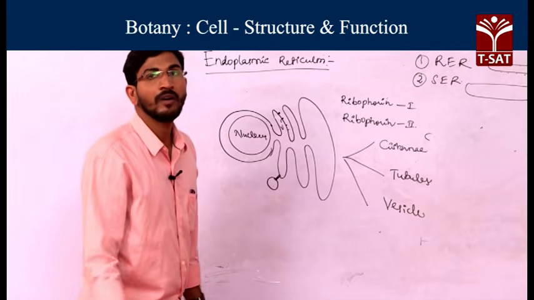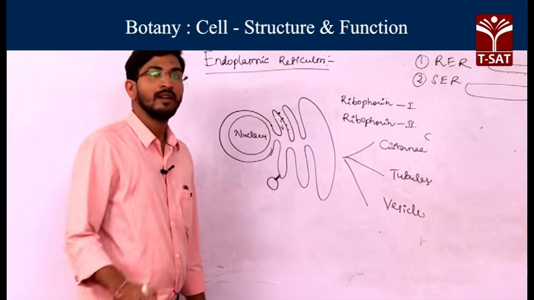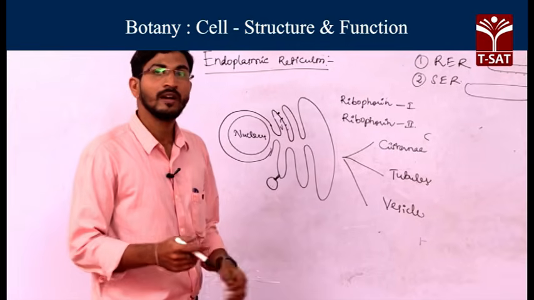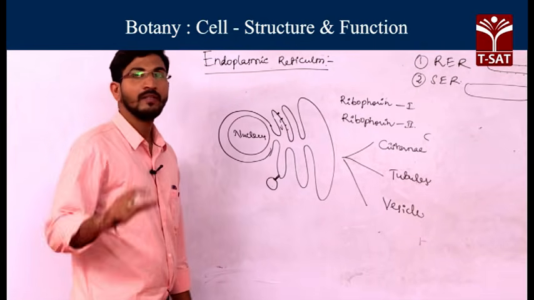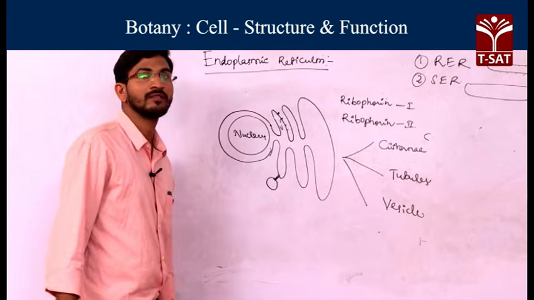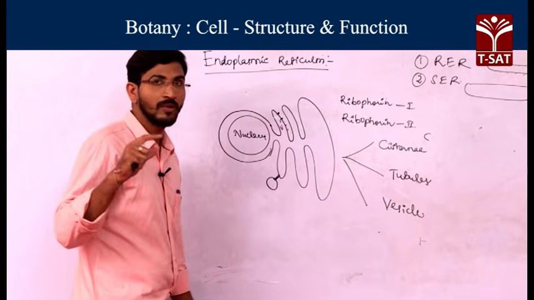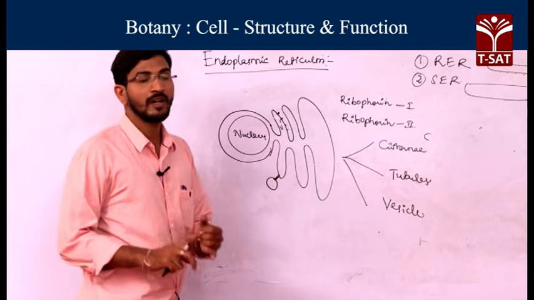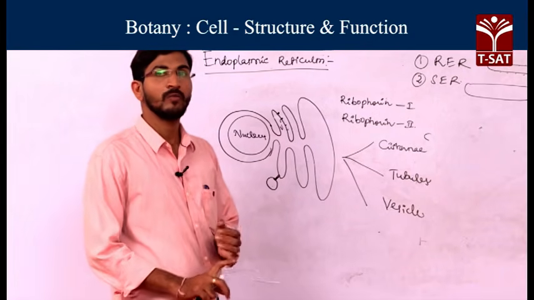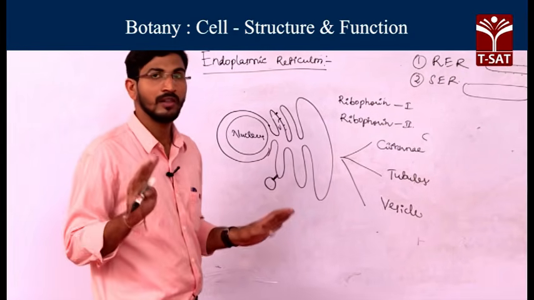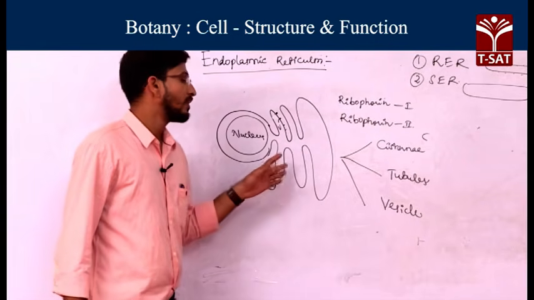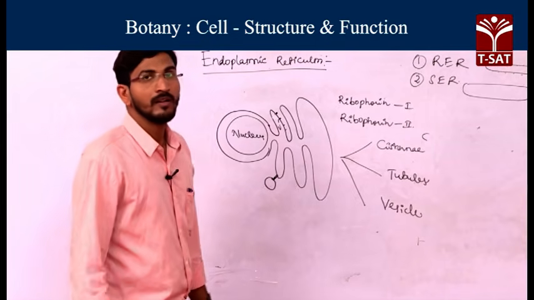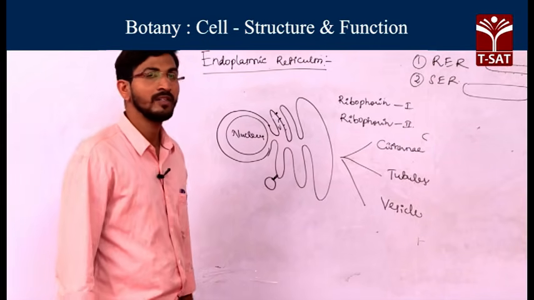If the proper modifications are not done to the proteins, the function is not perfect. Those modifications are glycosylation, phosphorylation, acetylation, all those things. After proper modification, they will move to a particular organelle or particular region of the cell.